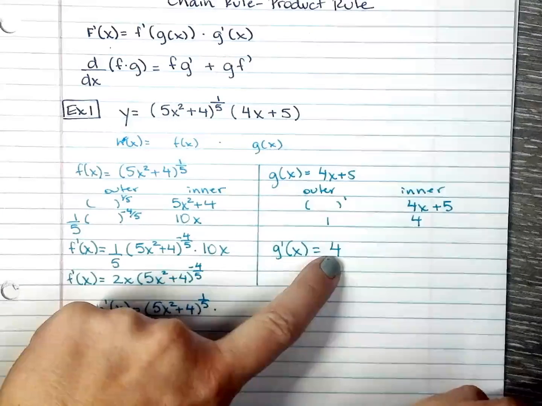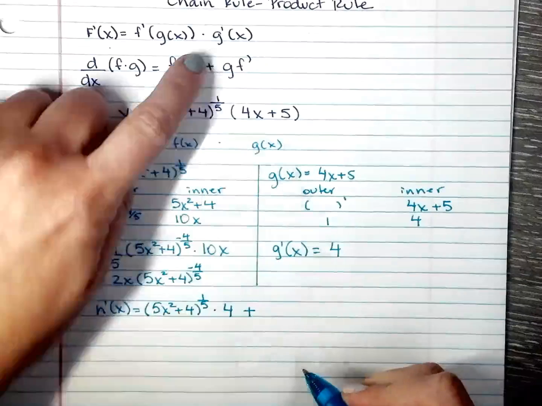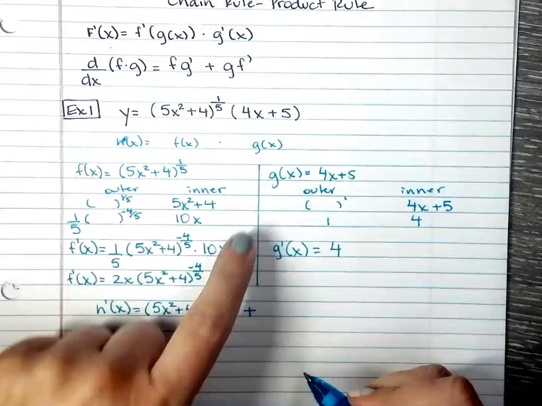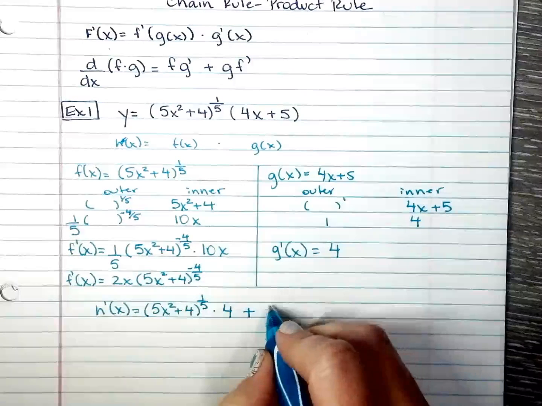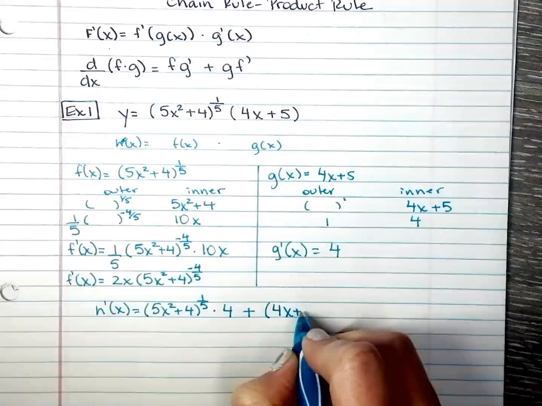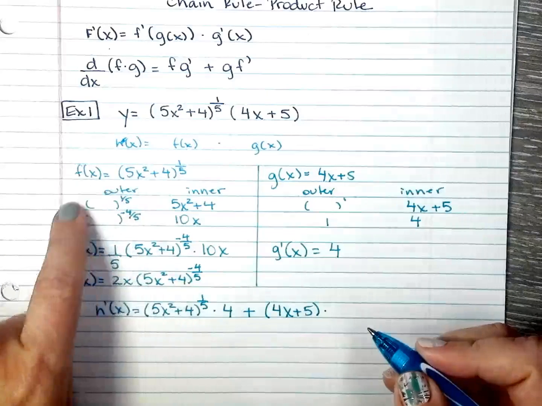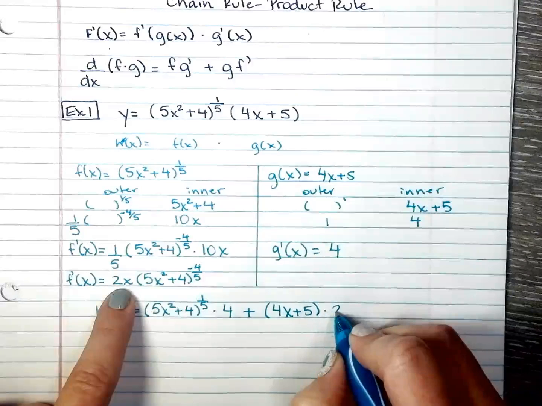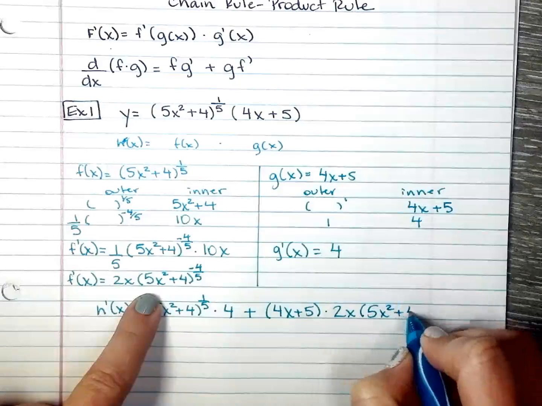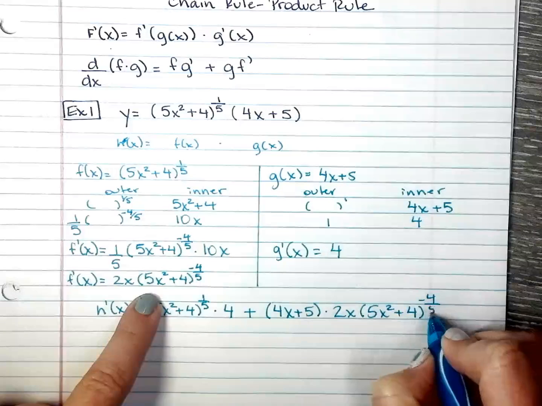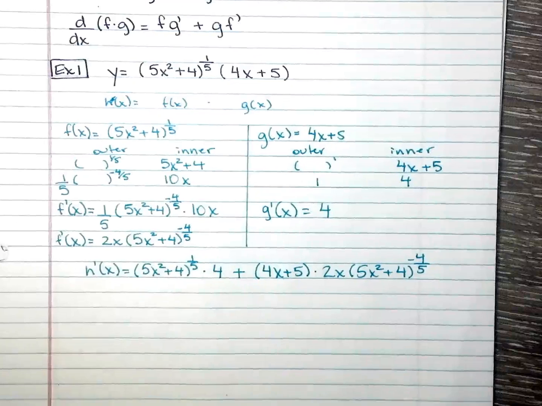The derivative of g is just 4. Plus g of x, which is that right there, times the derivative of f. F prime, this whole thing right there.